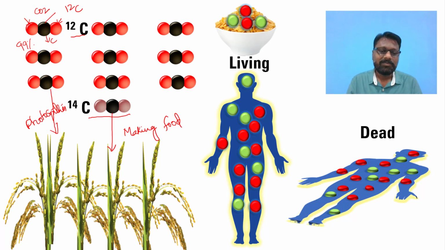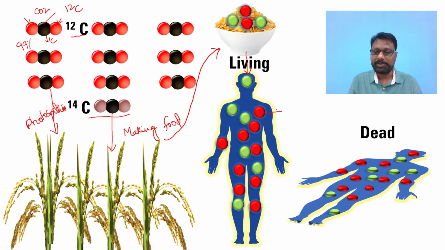Both will eventually be forming in the food. When this food is eaten by the individual, you will see that both carbon atoms are present in the human, where they are utilized for the making of protoplasm. The various macromolecules are in general formed by utilizing the unstable C14 and the stable C12 and C13 carbons. So here only two types of carbon have been represented.